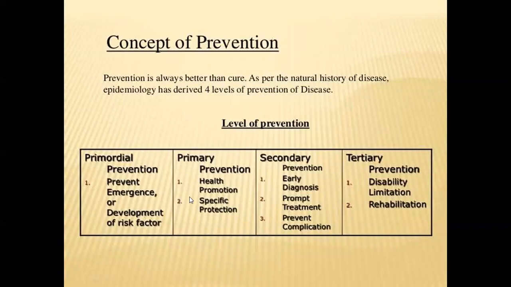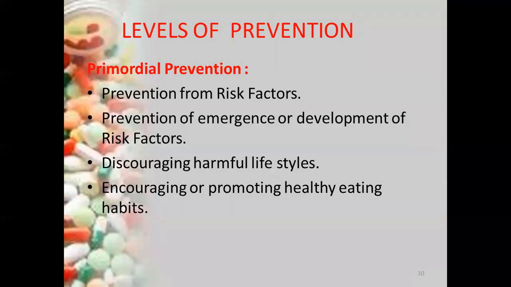Primary prevention means by promoting the health or by protecting an individual from the specific illness, we are improving the health of an individual. Secondary prevention, after the signs and symptoms have occurred, we are doing the diagnosis early, we are giving the treatment for a particular illness, and we are preventing the complications. That is the concept of secondary prevention. Tertiary prevention includes disability limitation and rehabilitation. Let us see in detail.